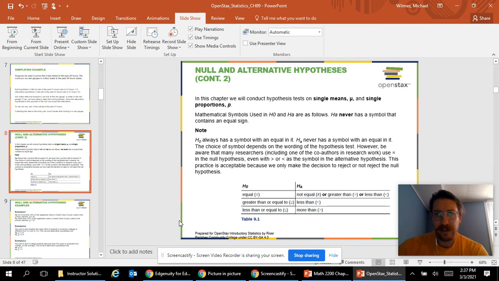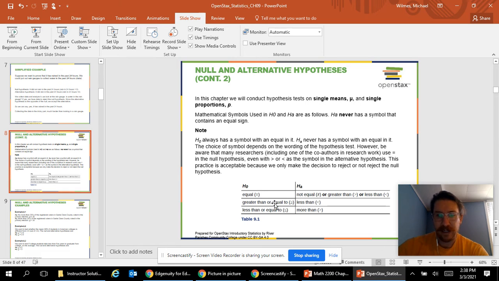And so we write these out using variables. We use this mu, lowercase mu, for single means. And we use a p for single proportions. Then we use HO and HA for our null and alternative hypothesis. So we use H subscript O, or 0, and H subscript A. And to get subscript on Google Docs, you hit Format, and then I think Text and Subscript.